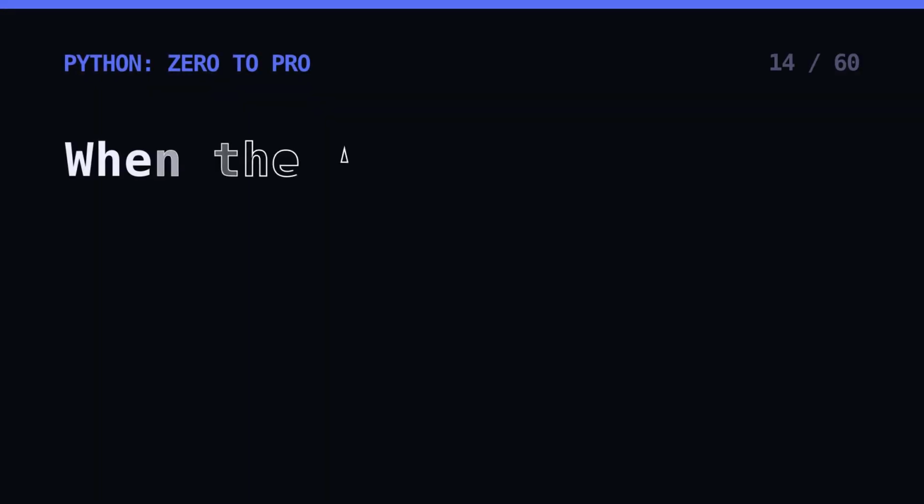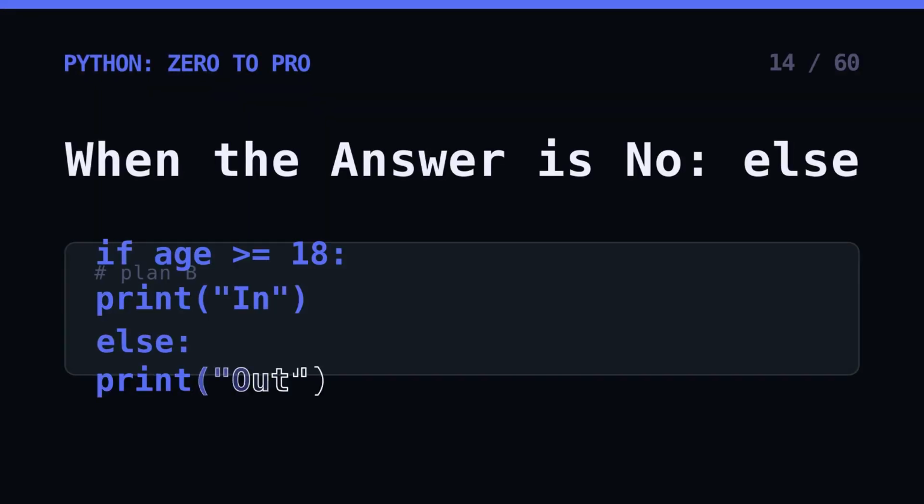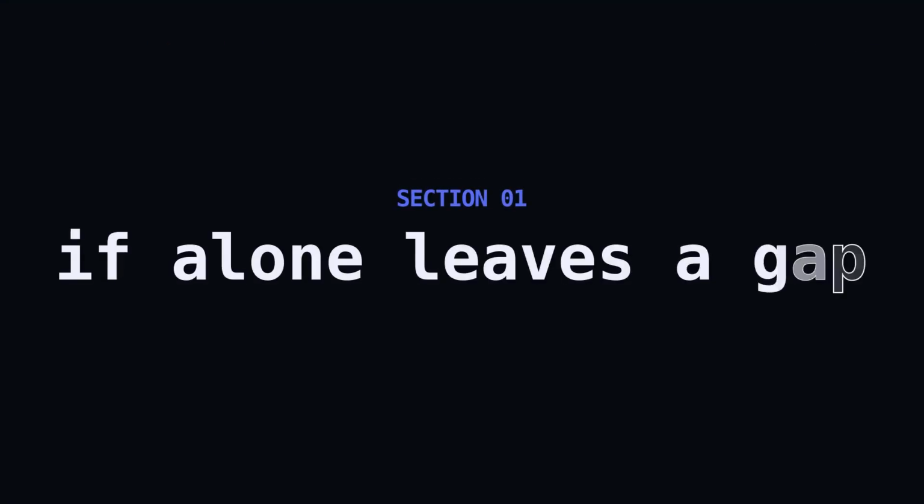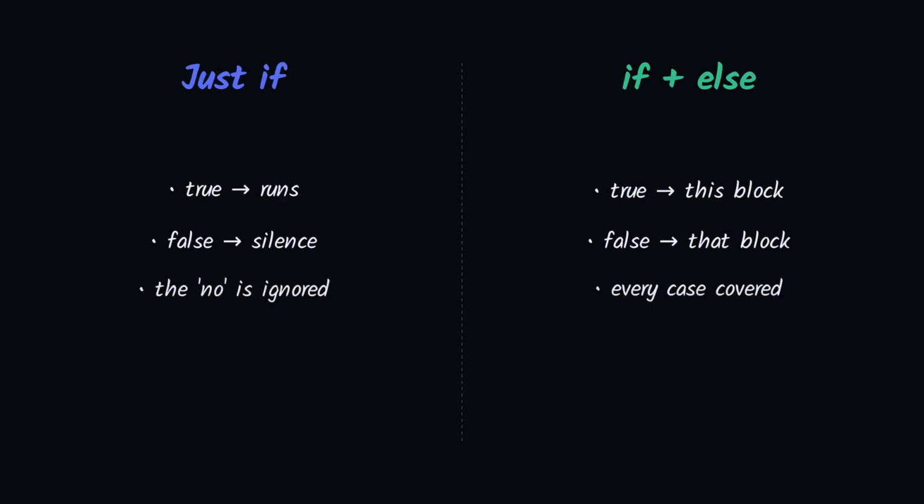Meet else, your program's plan B. An if on its own only handles the yes. An if by itself only covers the true case. When the condition is false, it does nothing, and that silence is often a bug. Add an else, and now you've got two blocks. One runs when it's true, the other when it's false. Nothing slips through. Here's the fix.